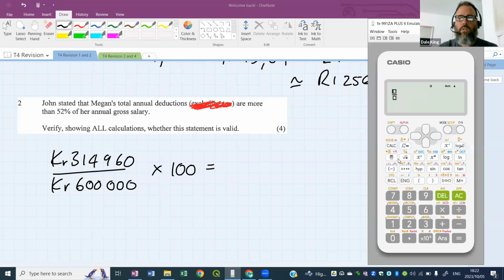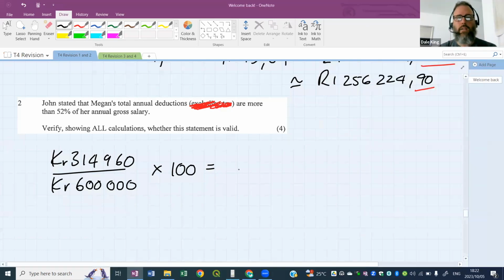Okay, so let's do that sum here. So 314,960 out of 600,000, and then multiply that by 100, and we get 52.49.